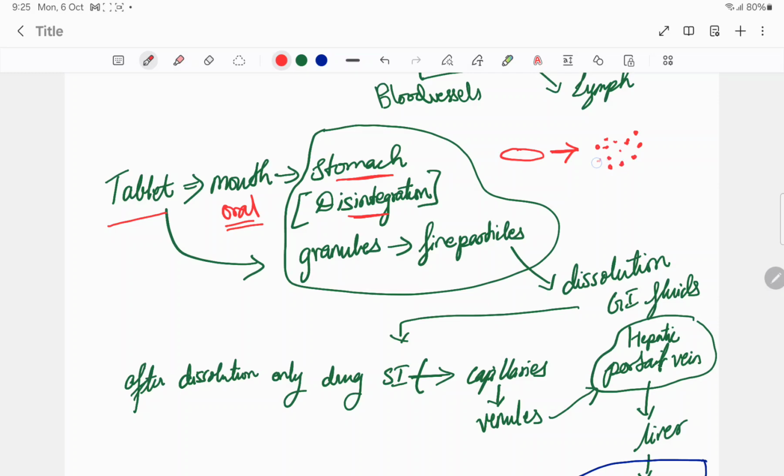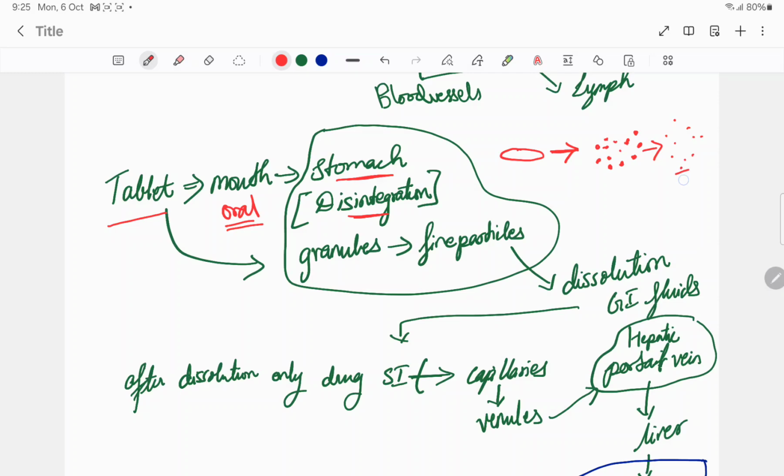Then these granules again disintegrate and form very fine particles, which are very fine compared to the granules. So in the stomach, disintegration takes place.